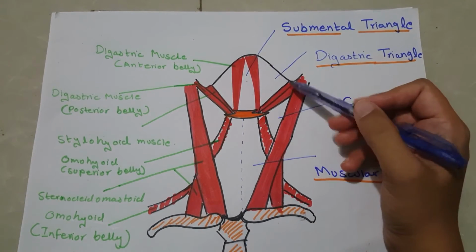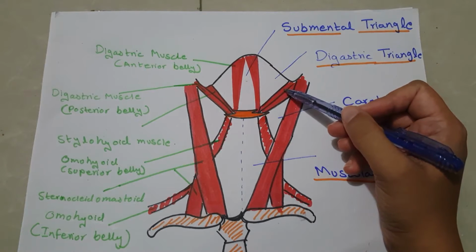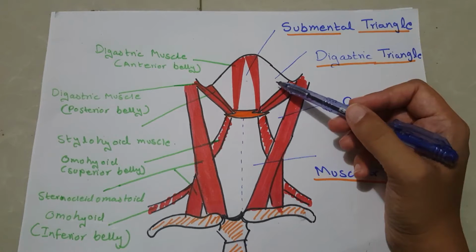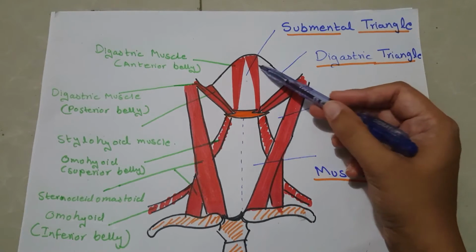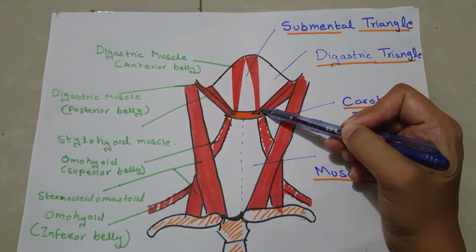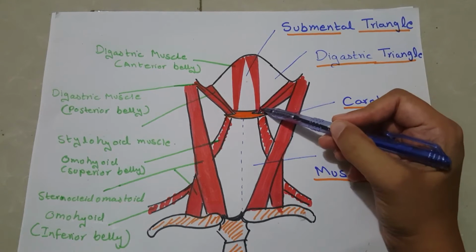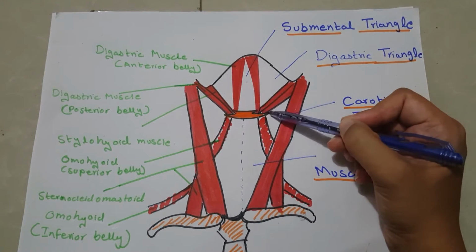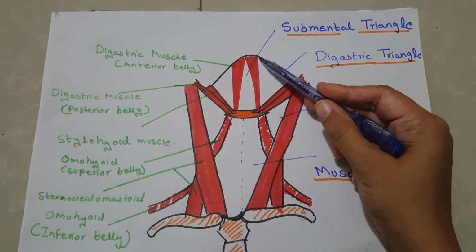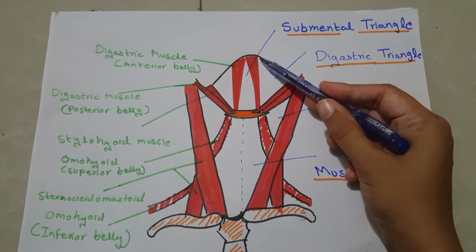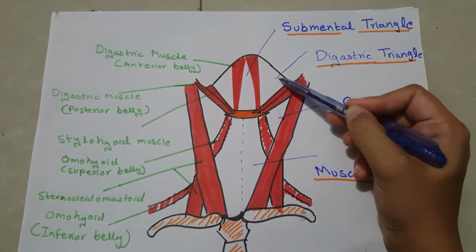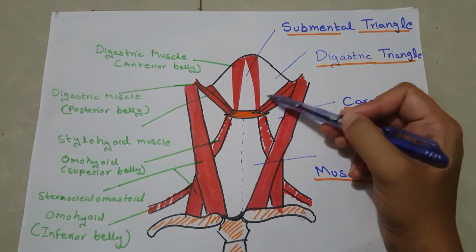Superiorly, base of mandible is present. I am repeating it again. The boundaries of digastric triangle or submandibular triangle: anteroinferiorly, anterior belly of digastric muscle is present. Postero-inferiorly, stylohyoid muscle is present and posterior belly of digastric muscle is present. And superiorly, base of mandible or mastoid process is present, as it can be seen in the diagram.